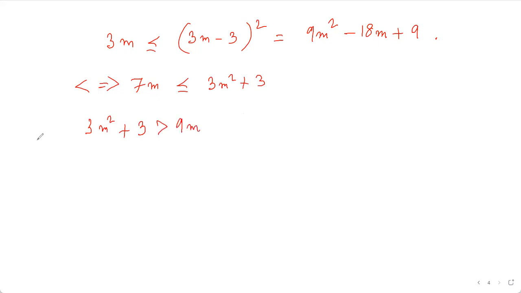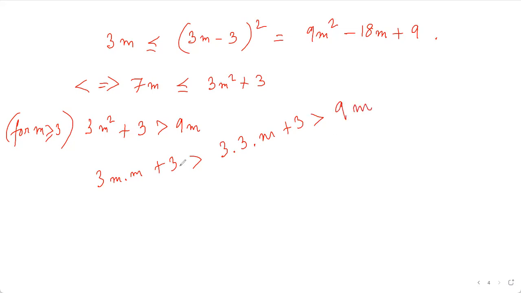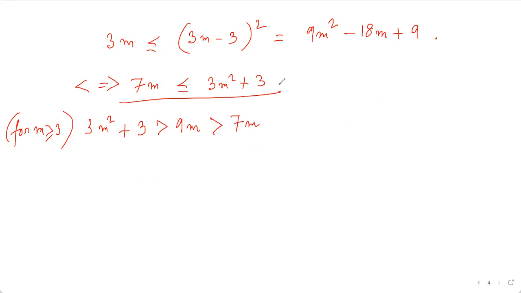Because for m greater than or equal to 3, this is strictly greater, because 3m square is 3 into m plus 3, which is greater than 3 into 3 times m plus 3, which is strictly greater than 9m. So this is greater than or equal to, and that is strictly greater than 9m. This is greater than 7m, and so we are done. So this is proved, and my claim is true.